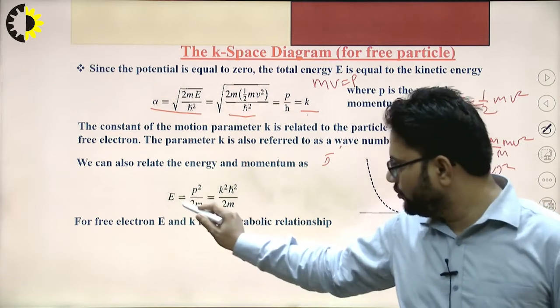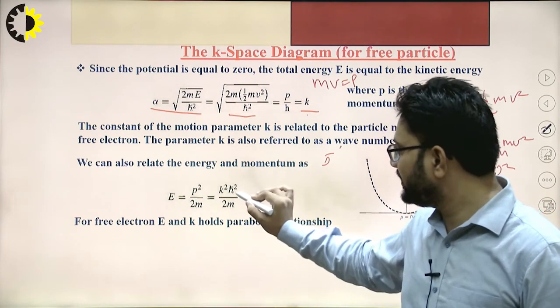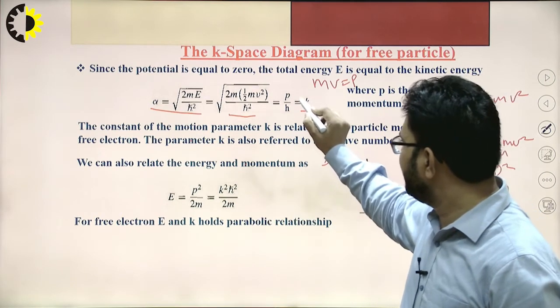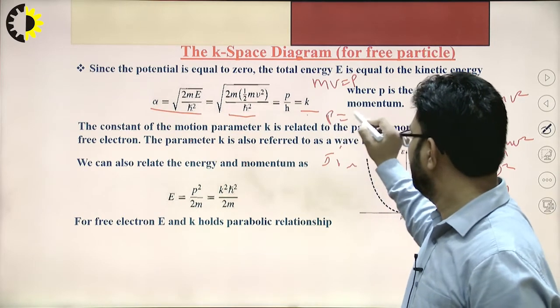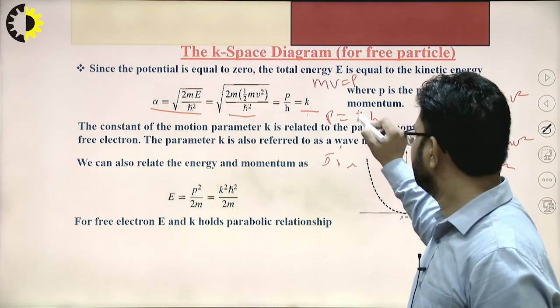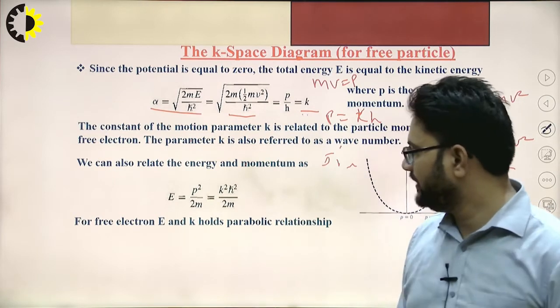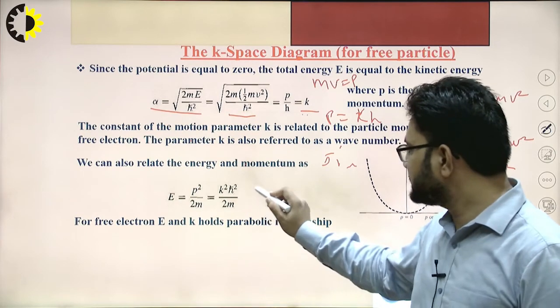So E is equal to p square divided by 2m, which is equal to k square h square divided by 2m. So this p has the value that is equal to k into h from here. So this E has the value k square h square divided by 2m.